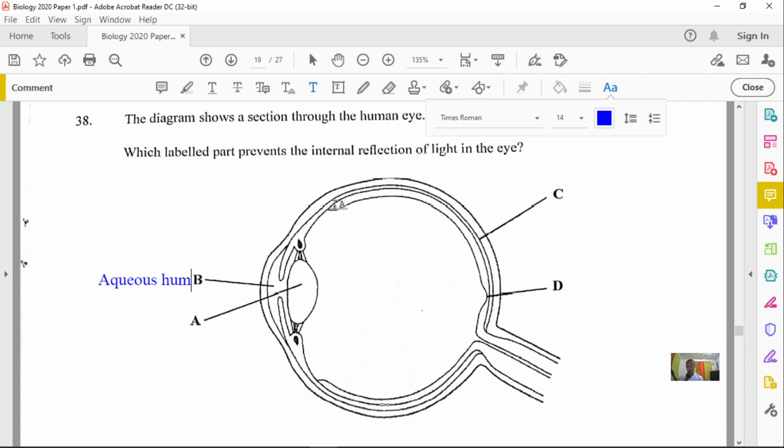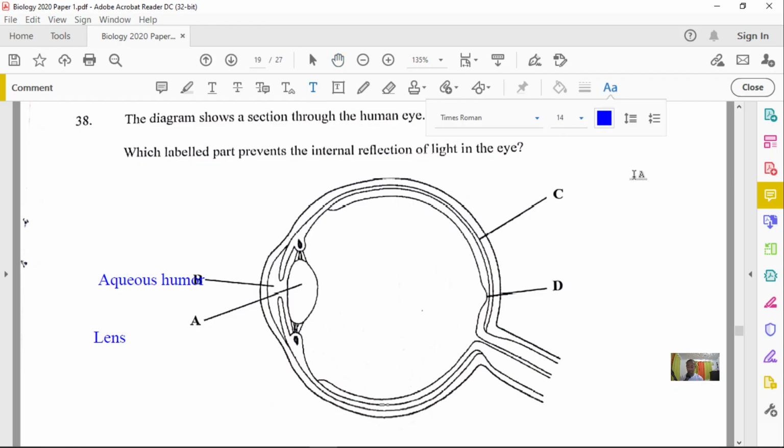So the aqueous humor. All right, we have the lens, that is A. So A is the lens. Let me see if I could move this so you could see it a little bit better. Not able to move this one, so let's just move on to the next structure here. I will eventually move that.